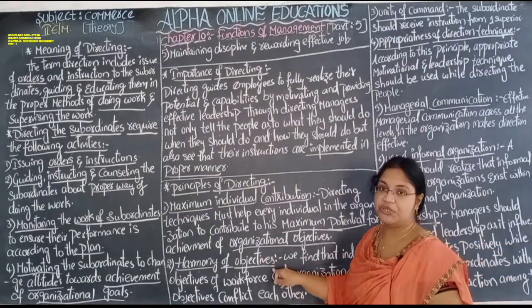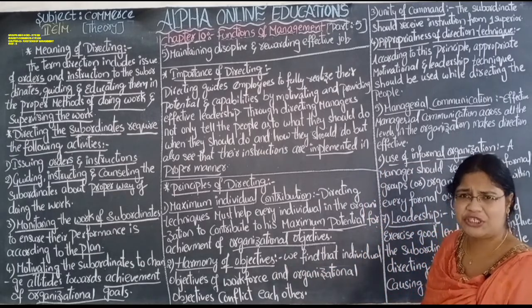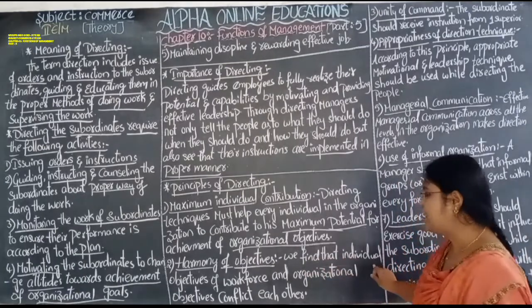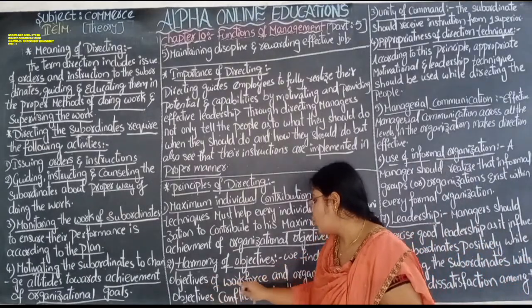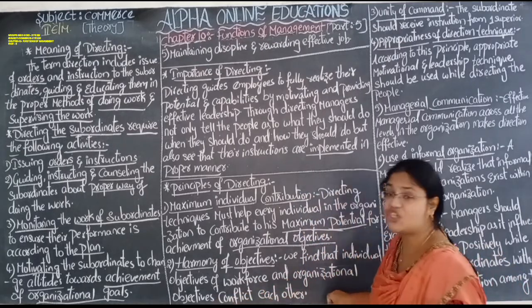Harmony of objectives. Harmony means bringing together different types of attitudes. We find that individual objectives of the workforce and organizational objectives conflict with each other.